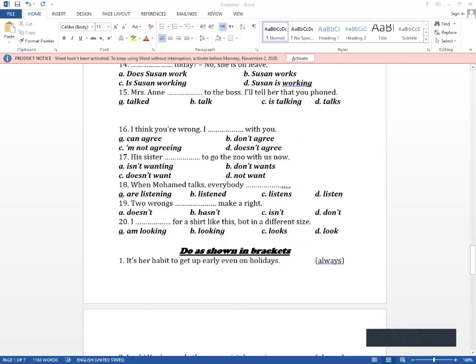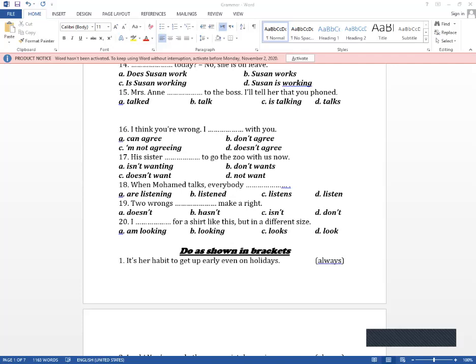Number 16, I think you are wrong. I with you. Of course, don't agree, because it's a stative verb, so I must use it in the simple tense. His sister to go to the zoo with us now. Doesn't want. When Muhammad talks, everybody listens. Two wrongs make a right. Of course, don't. I for a shirt like this, but in a different size. I'm looking.